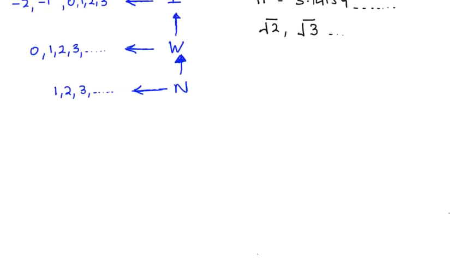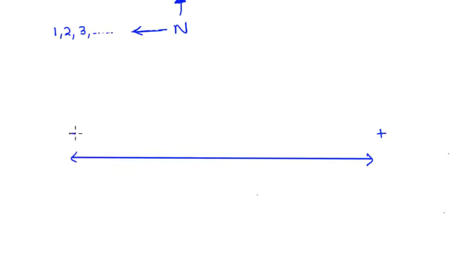Now, in addition to that, we would like to discuss one more concept, and that concept is about how do we show these irrational numbers on a number line, right? So if I were to draw a number line, say this number line that can go up to infinite length in either direction, in the direction of the positive space or in the direction of the negative space. And we know that this line can go up to infinite length. There is no end to it, right?